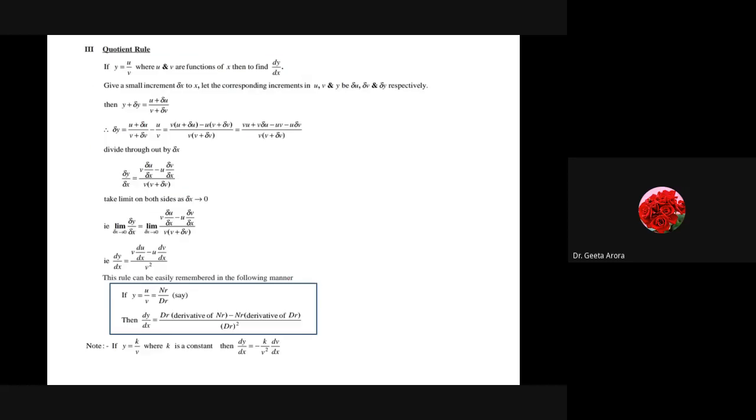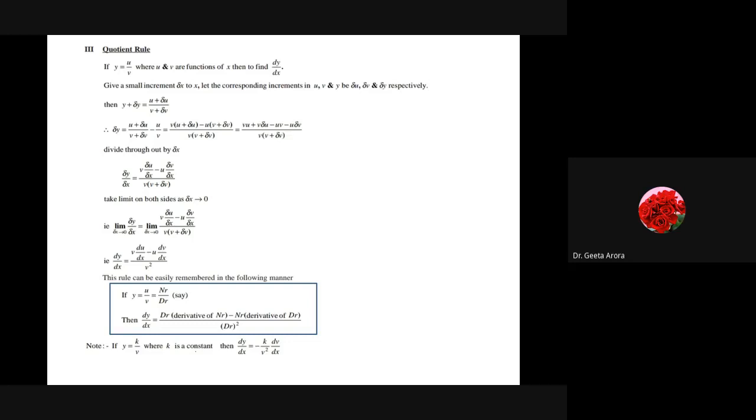Today let's start with the next one. The next one is the quotient rule. The quotient rule applies when y can be written as the division of two functions, and again the functions are of x, and we are intended to find the derivative of y with respect to x. So how to find it?